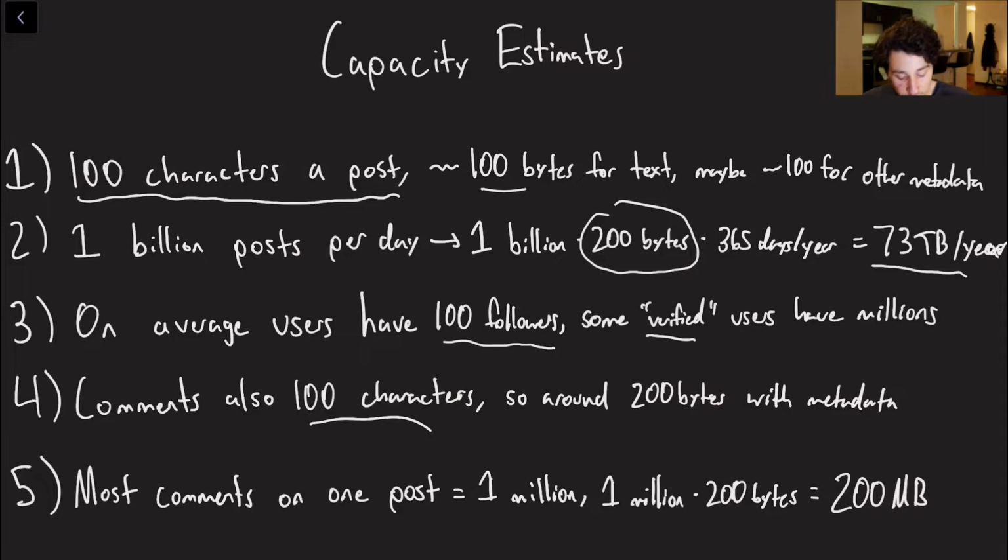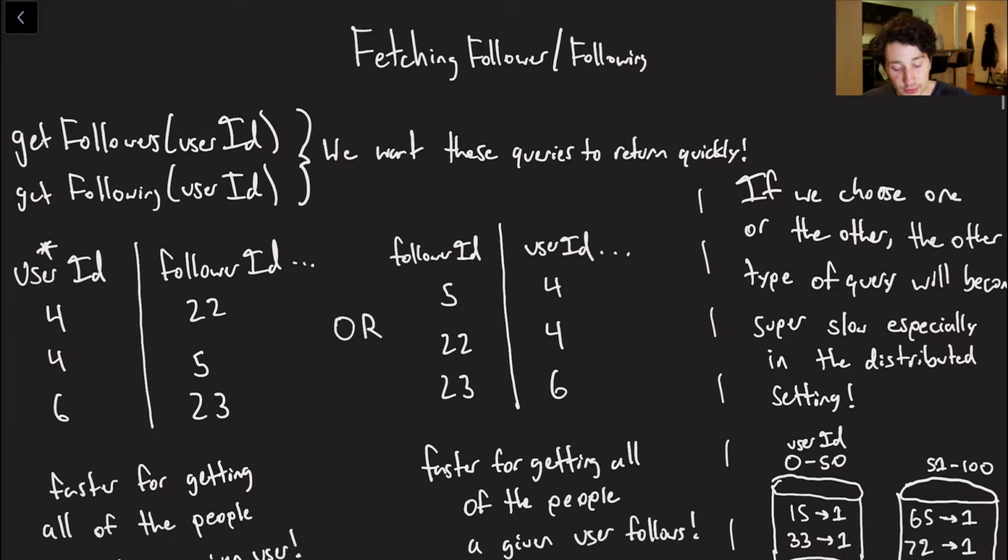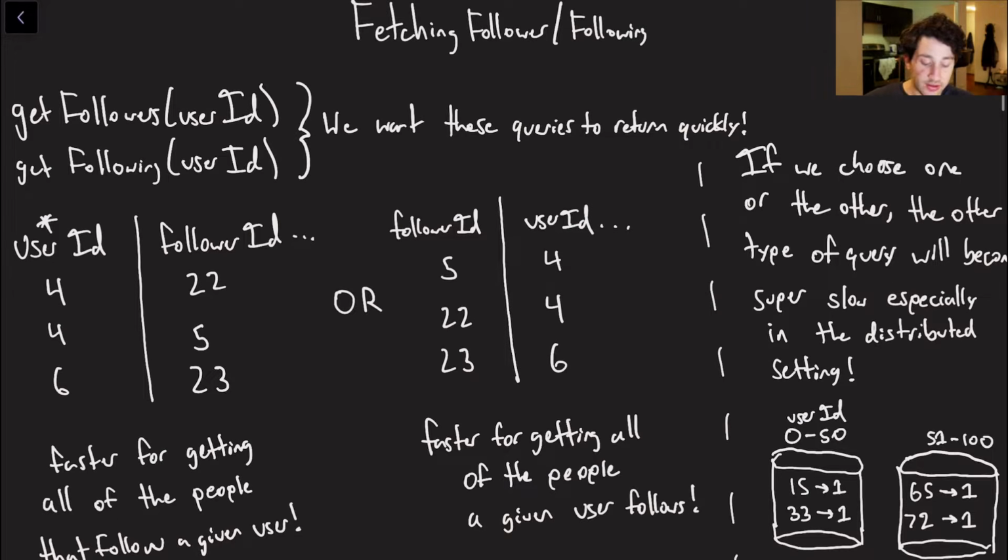I'm going to assume there can be up to 1 million comments per post, and that means up to 200 megabytes of storage required, because 1 million times 200 bytes. Okay, so the first thing that we're going to talk about is starting to fetch our follower/following.